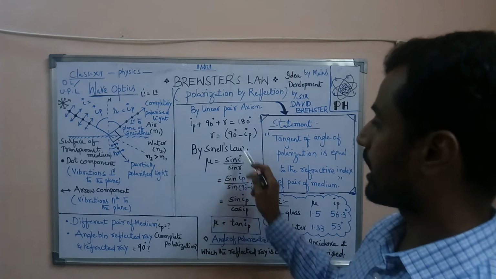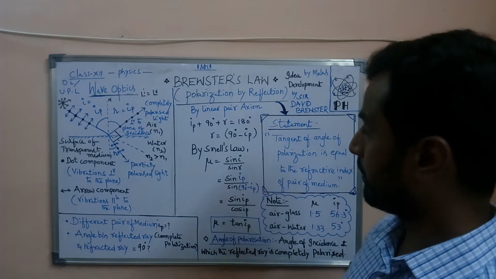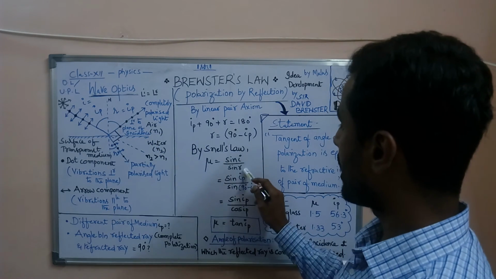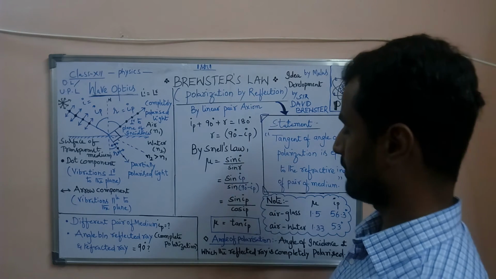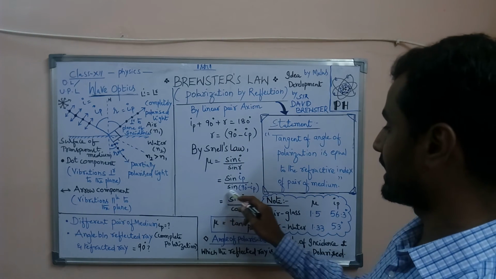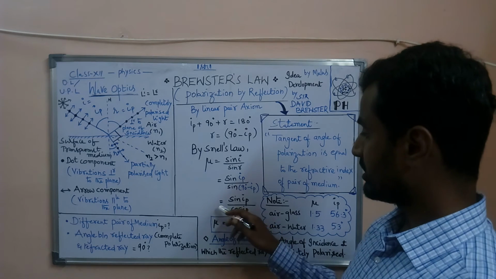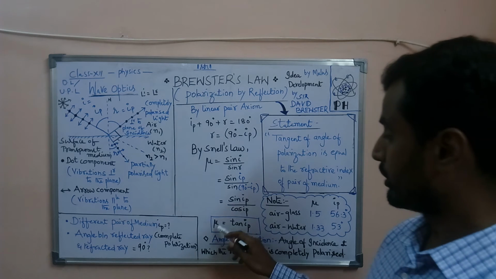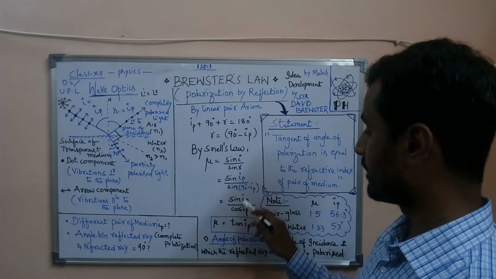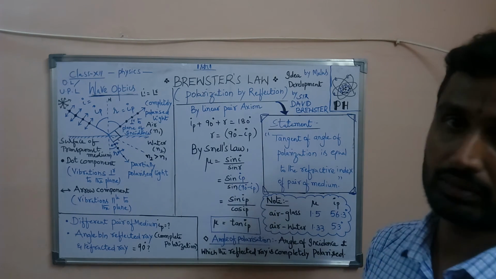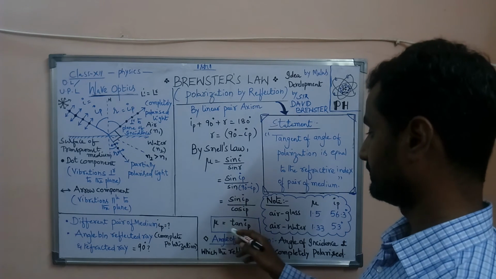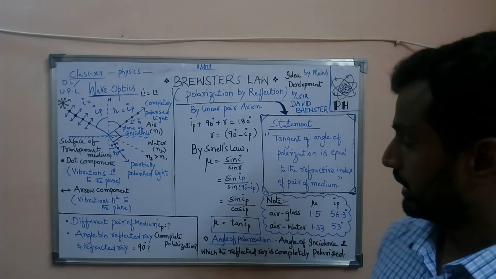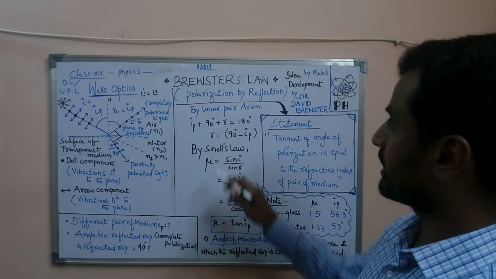We know from Snell's law, mu is equal to sin I by sin R. Replace I as IP and R with 90 degrees minus IP. That is sin IP divided by sin of 90 minus IP. That is equal to sin IP by cos IP, because sin of 90 minus theta is equal to cos theta. Therefore, mu is equal to tan IP, because sin theta by cos theta is equal to tan theta. This is the relation between refractive index and angle of polarization. This is nothing but Brewster's law.